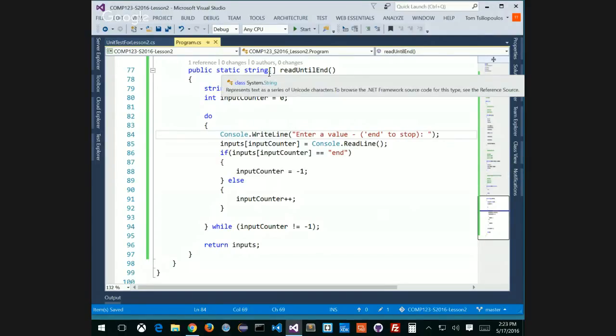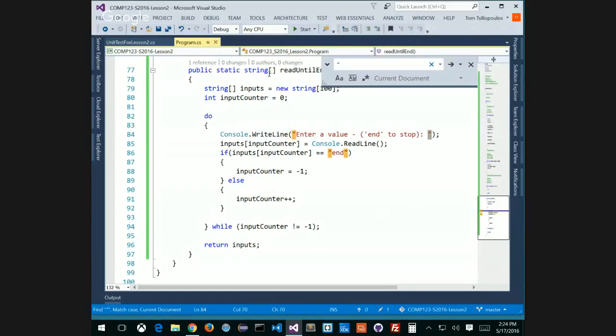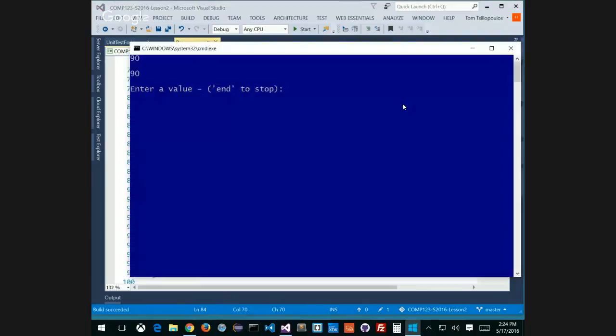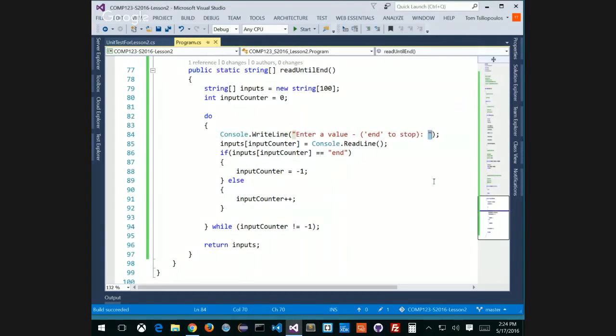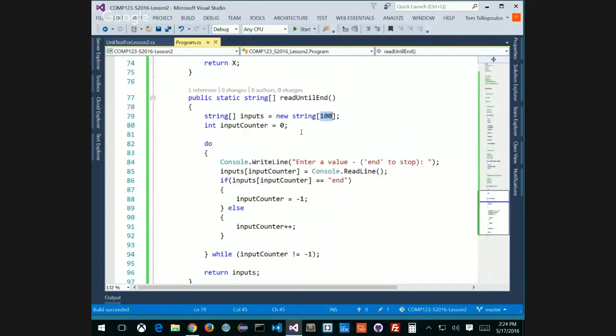So I'm going to do that one more time. Control F5. Let's try this out. It's going to say Tom, Mark, John, Mary, Sue, and then end. It stops. It keeps on asking me until I type the word end. So this is a way of getting input, and where is it going to store it? In a string array. Up to 100 different names can be stored in here. A fixed number, that's one thing.